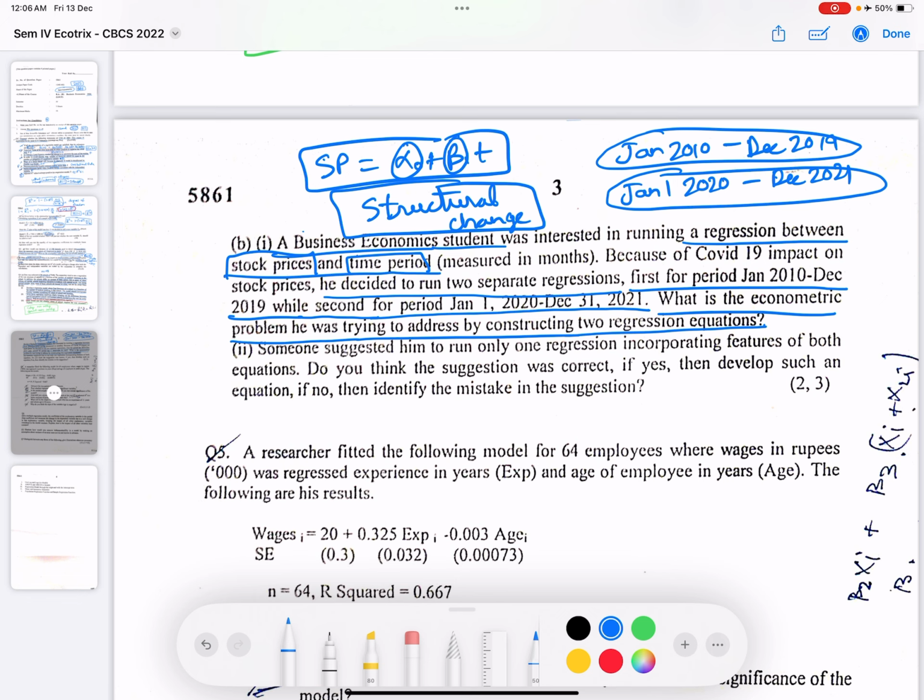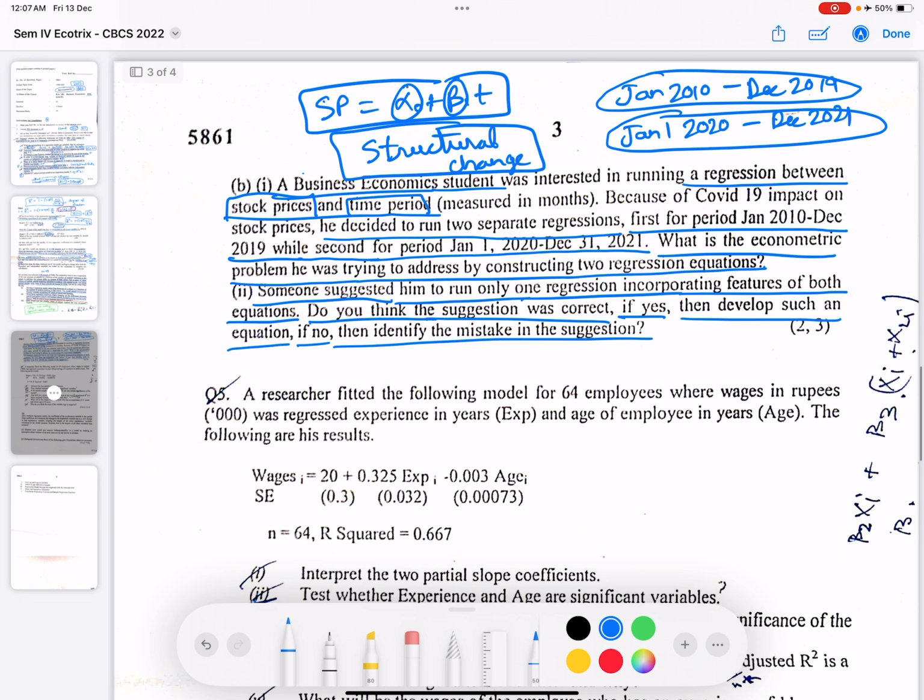Now someone suggested him to run only one regression incorporating features of both equations. Do you think the suggestion was correct? If yes, then develop such an equation. If no, then identify the mistake in the suggestion.